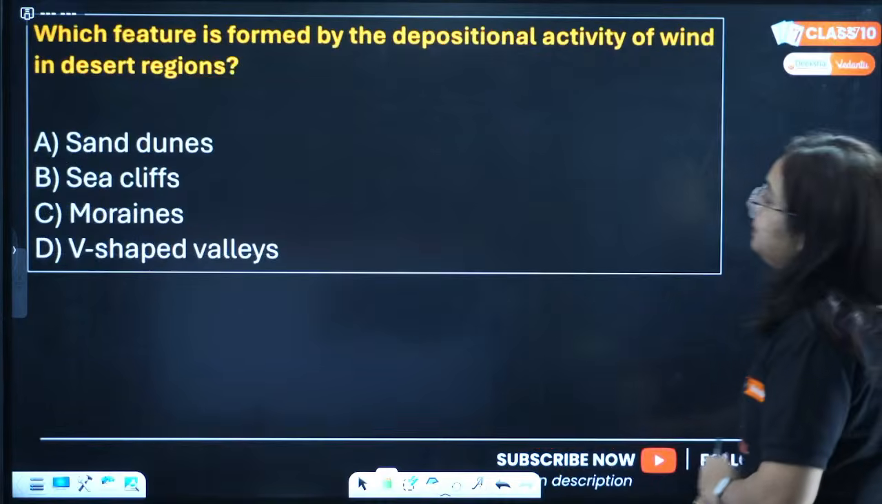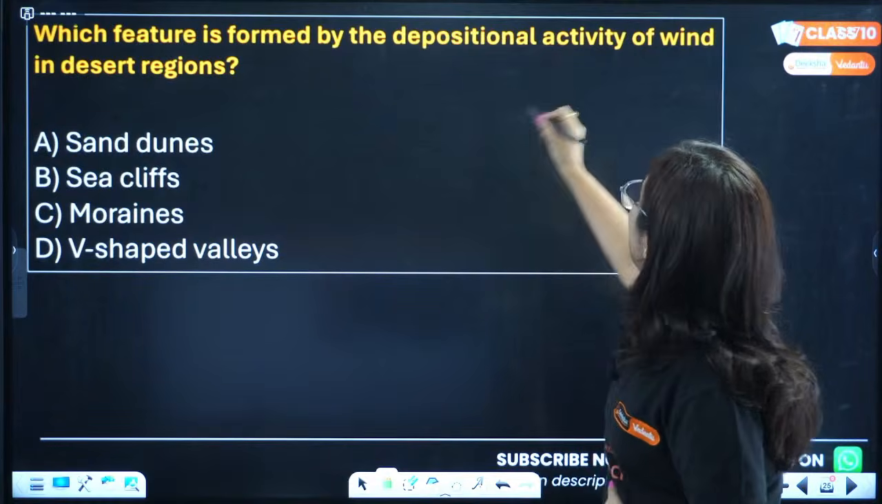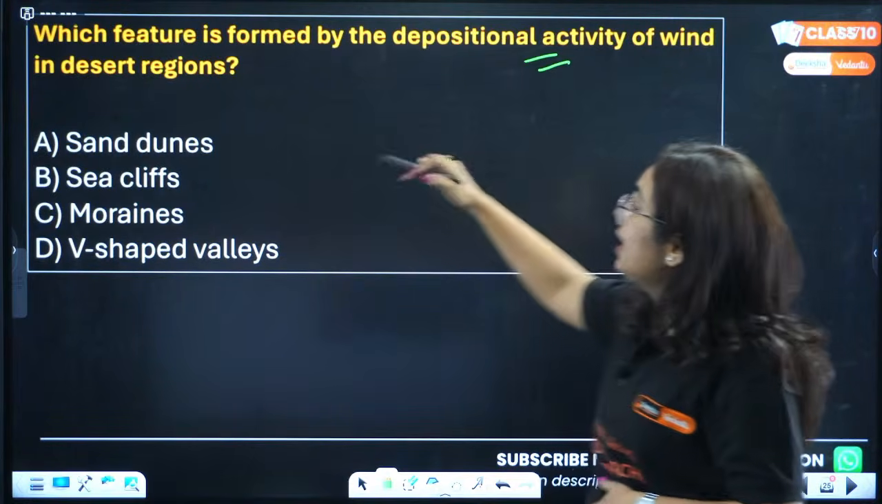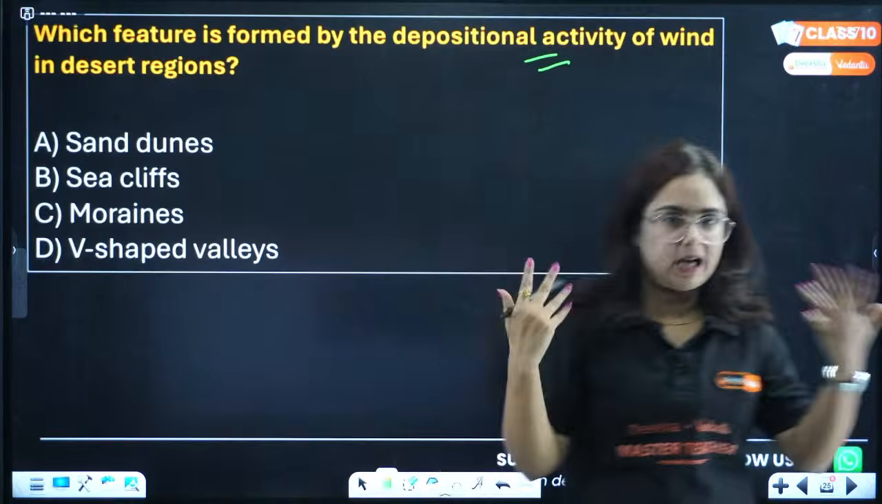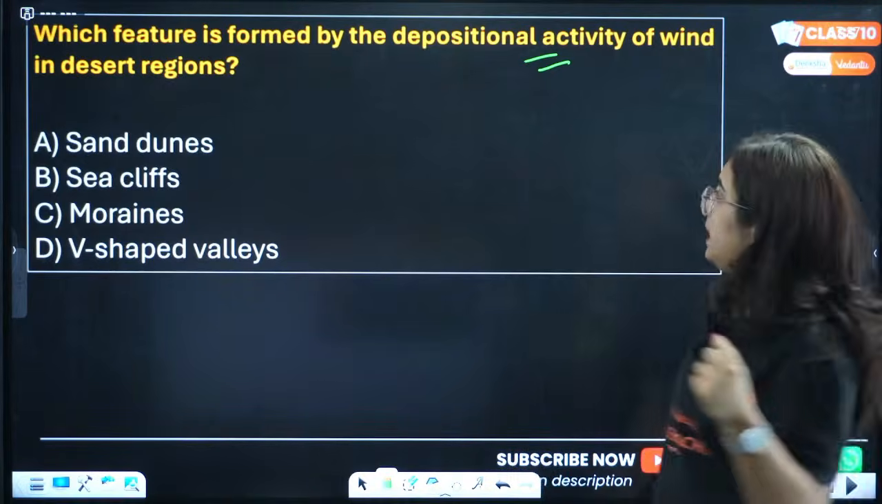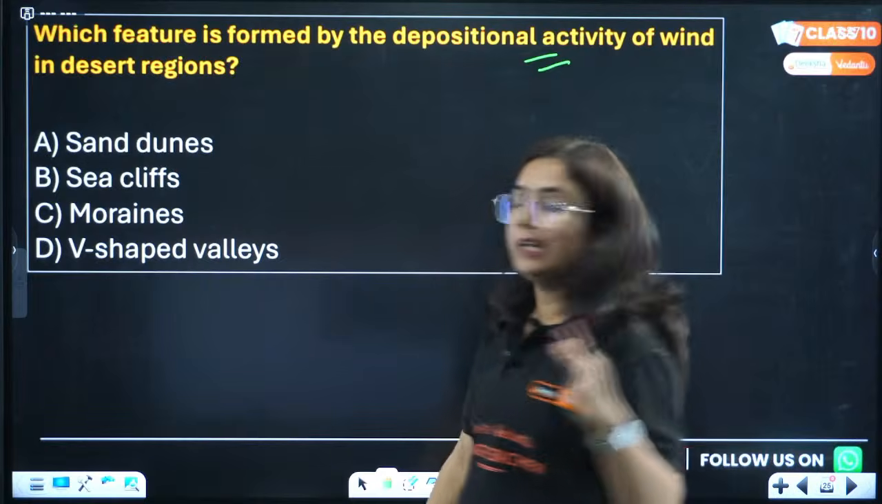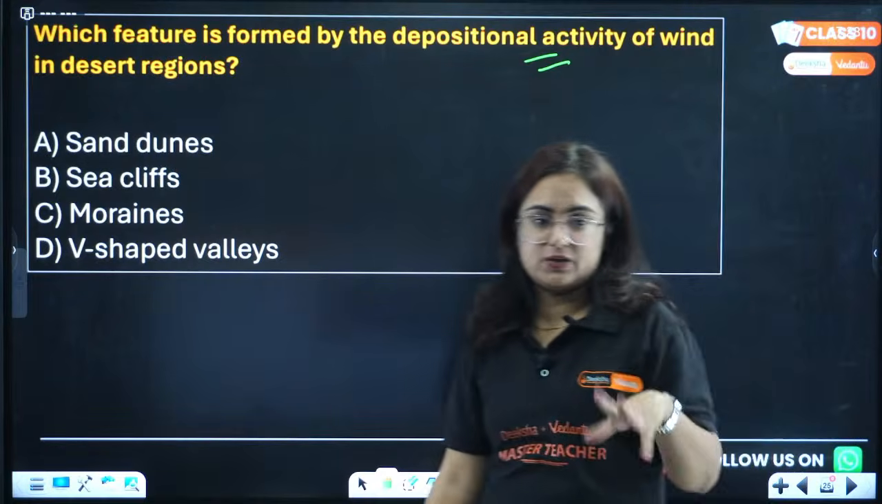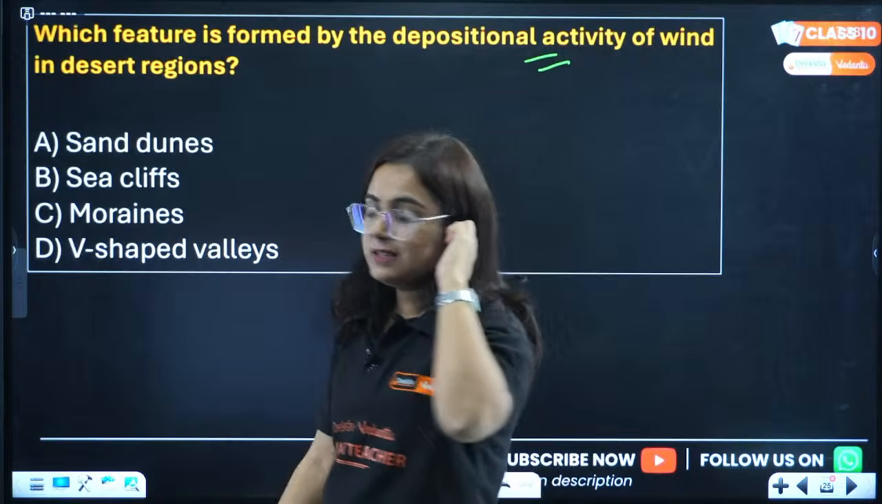Next question. Which feature is formed by the depositional activity of wind in desert region? Again, very easy. Which feature is formed by the depositional activity of wind in desert region? Quick, answer this, beta.